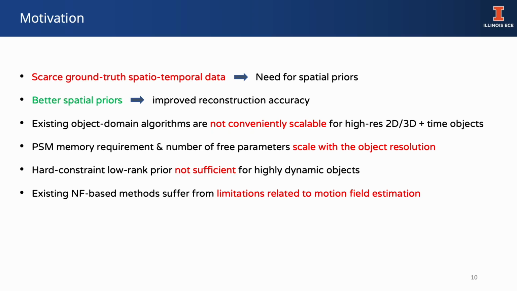Despite the reduction in the memory requirements compared to full object representation, the low-rank PSM-based model's number of parameters also directly scales with object resolution. Plus, the hard constraint low-rank prior may not be sufficiently accurate for highly dynamic objects. Existing neural field-based methods mostly rely on motion field estimation and suffer from similar limitations.